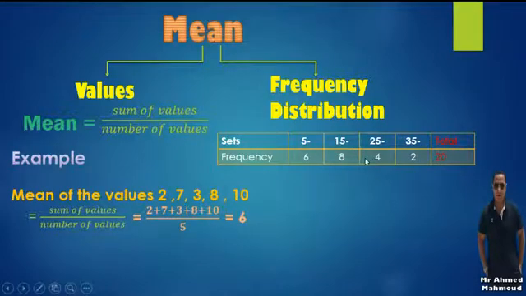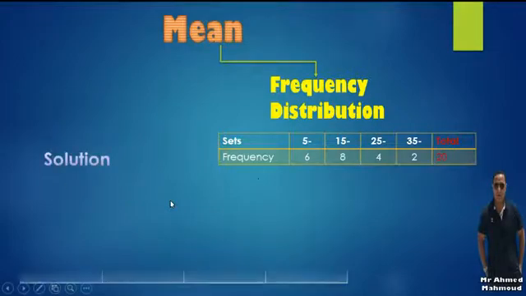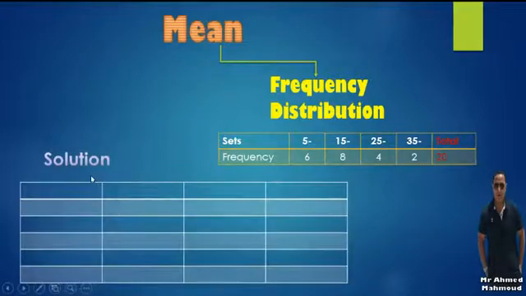Now we are going to study how we can find the mean for a table like this. The first step: we draw a table of 4 columns like this. For the first column, we are going to ignore this one, and I will tell you why.